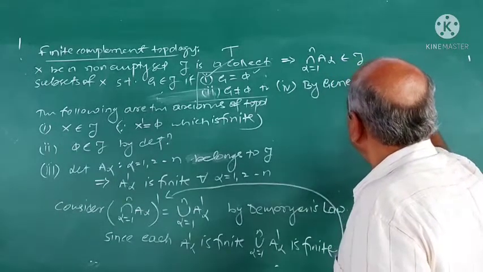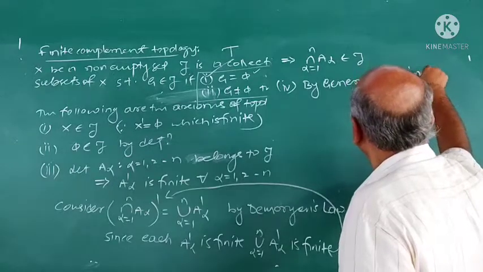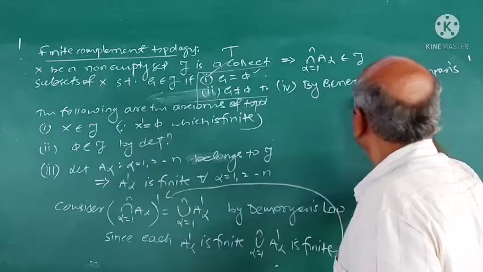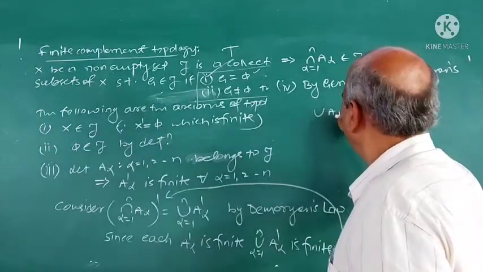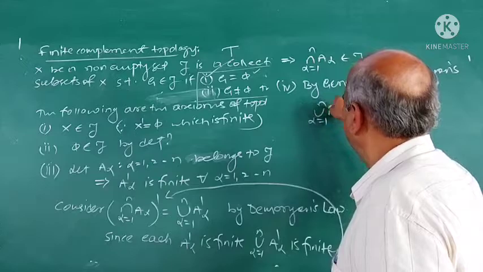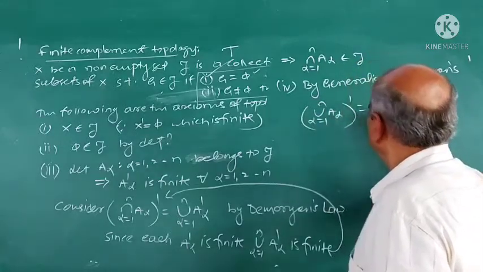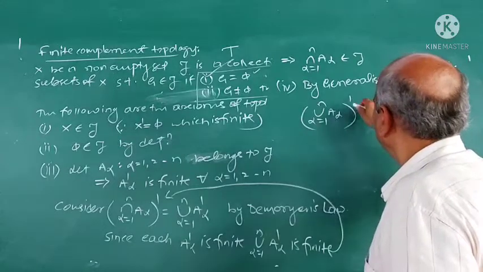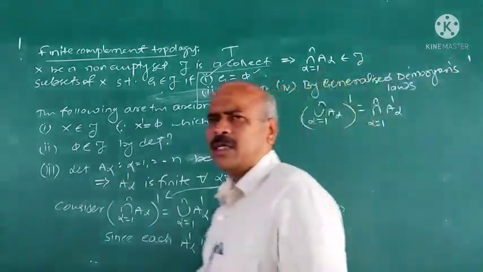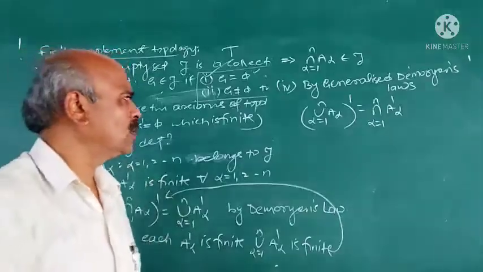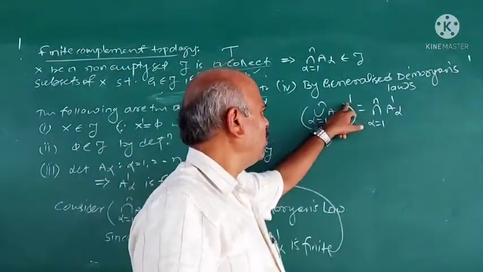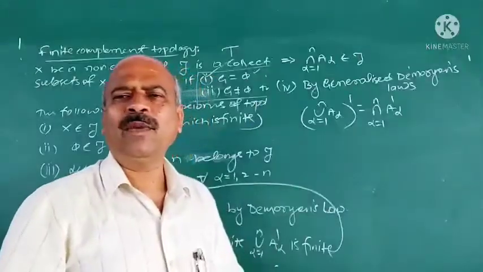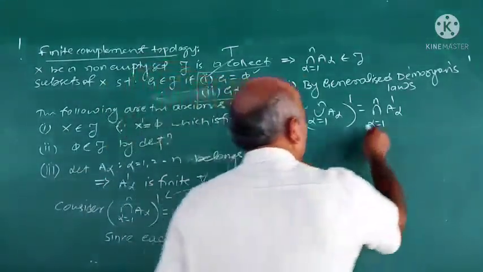By generalized De Morgan's laws, the complement of the union of A alpha, alpha equal to 1 to n, is the intersection of the A alpha complements, alpha equal to 1 to n. Carefully study this one. This is called generalized De Morgan's laws: the complement of the union is the intersection of the complements, where A alpha is a family of sets.